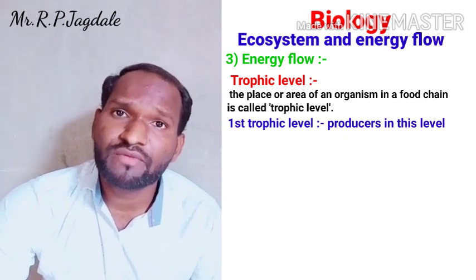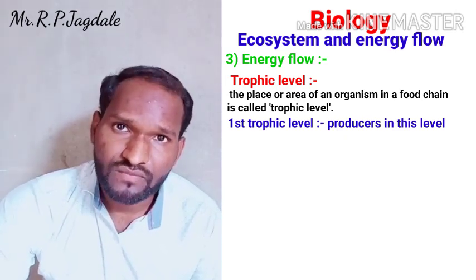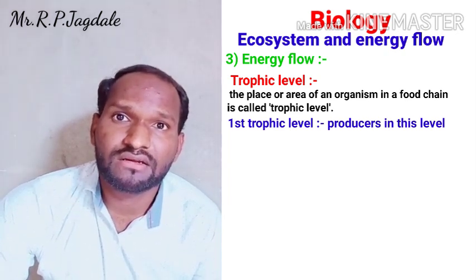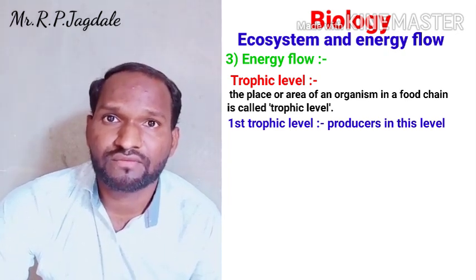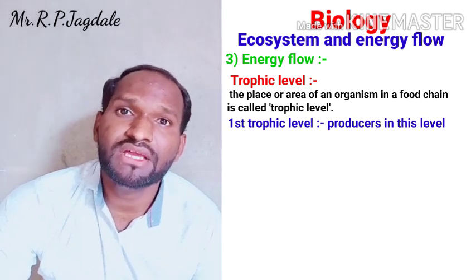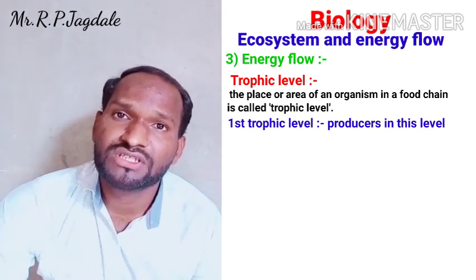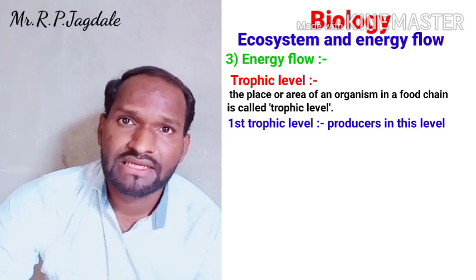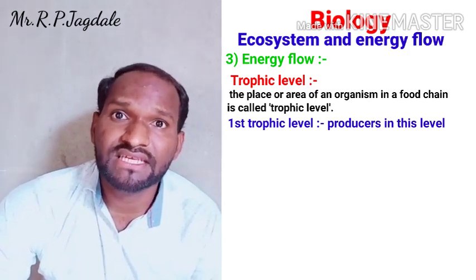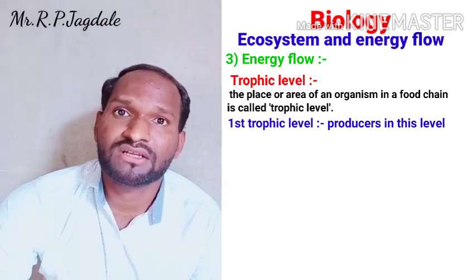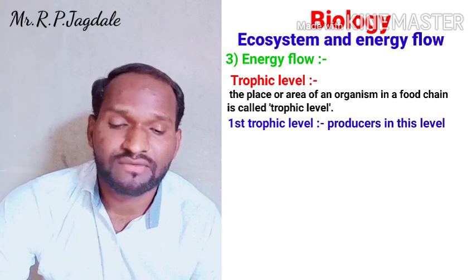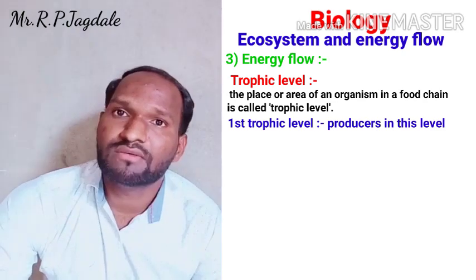In the first trophic level, the producers are introduced. Producers are always at the base, that is the first trophic level. These are also called autotrophs. Autotrophs are nothing but the producers, and these are present in the first trophic level.